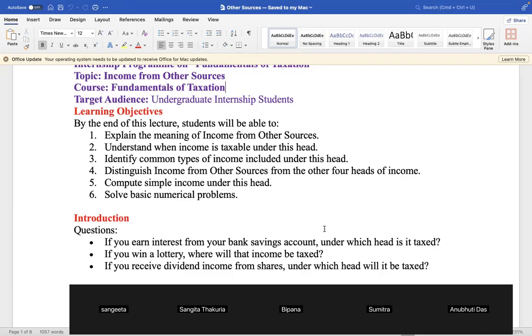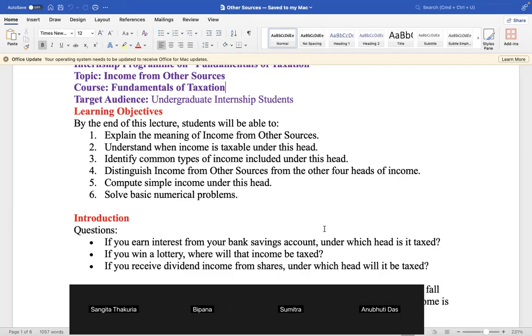So you have got dividend income. You have purchased shares of a company and you receive profit from the company, that is known as dividend. It will not go in any other head. This will be going only in the head income from other sources.